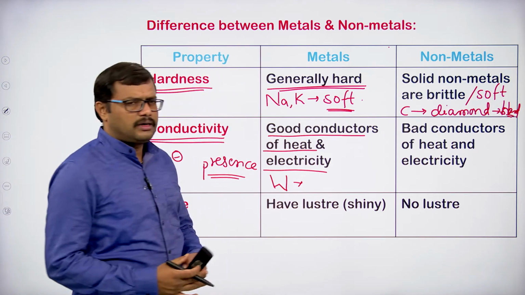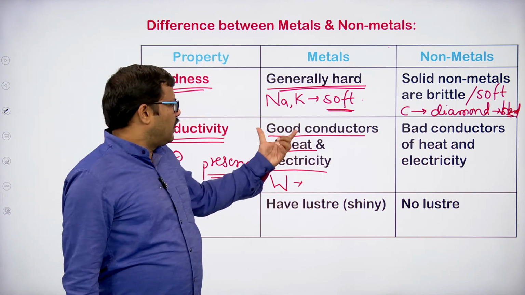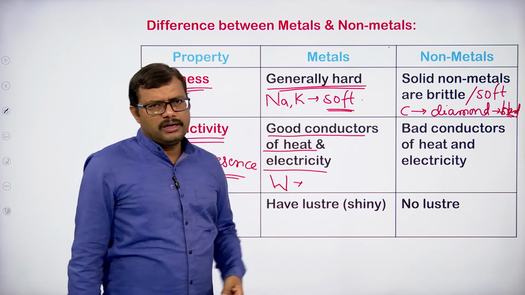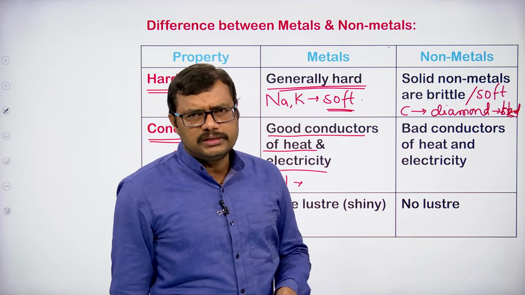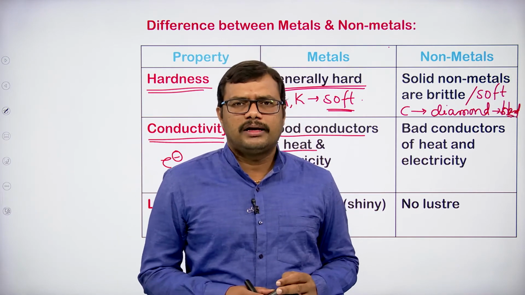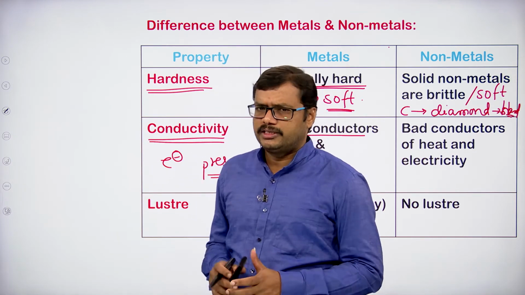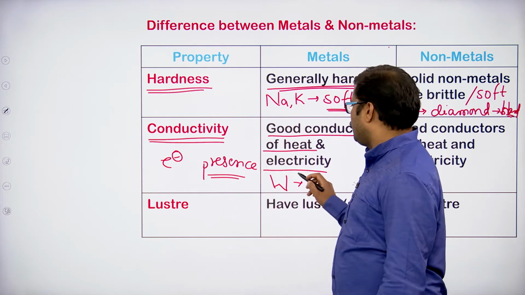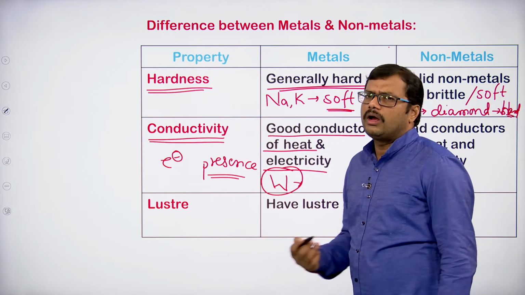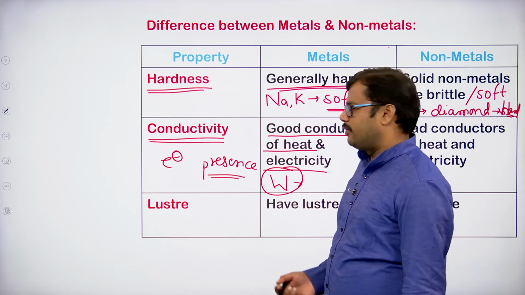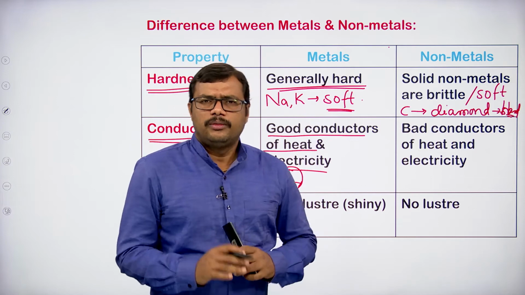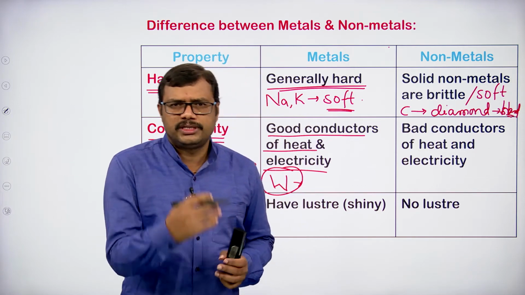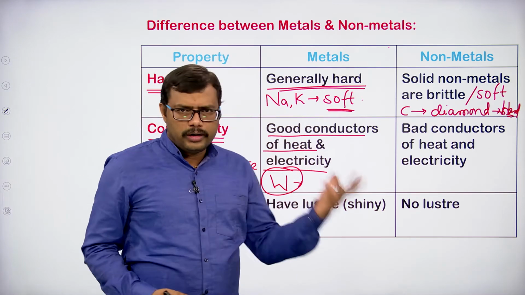Tungsten is a bad conductor generally. Okay, so good conductors of heat and electricity, metals generally have the valence electrons. Because of the valence electron presence, they are good conductors of heat and electricity, but of course we come across some exceptions as well. Some metals are very poor conductors, they are not good conductors at all. Most of them are good conductors, there is no doubt, but we come across some exceptions here and there where they are not good conductors.